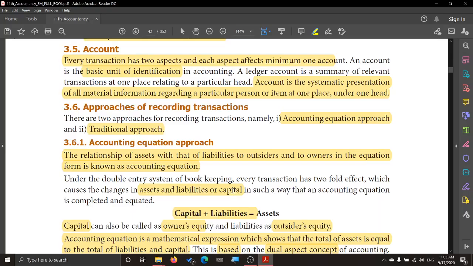Welcome to accountancy class. We are in unit 3, prime entry. We shall see about the meaning of account. We have already seen, but let us see that account is the basic unit of identifying and accounting. So, a unit of identification, you can say. It is also said in other words like it is a presenting of material information regarding a particular person or item at one place under one head.